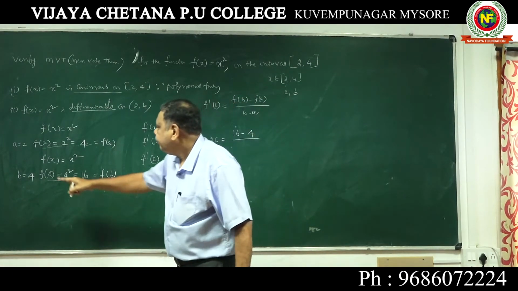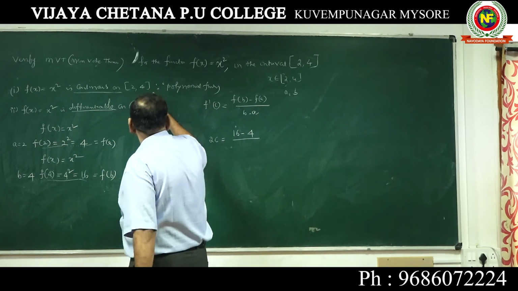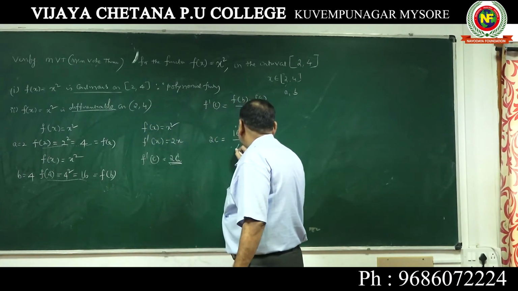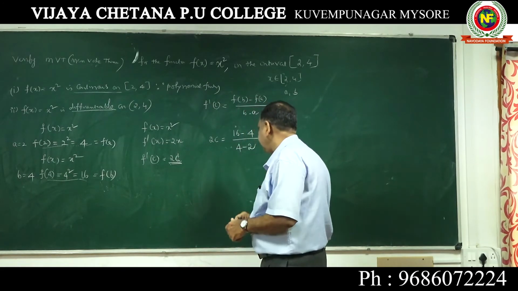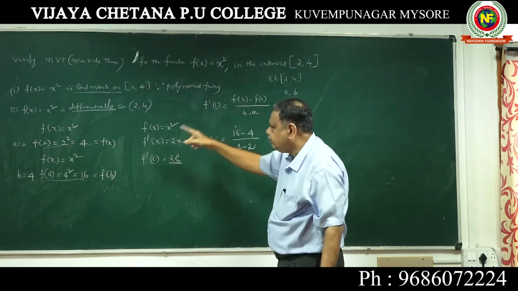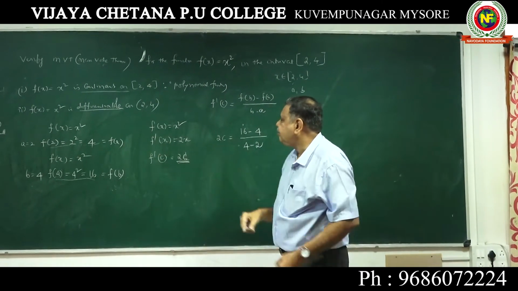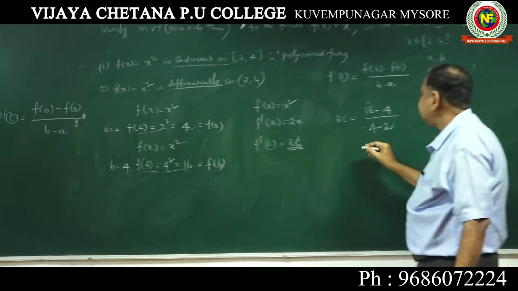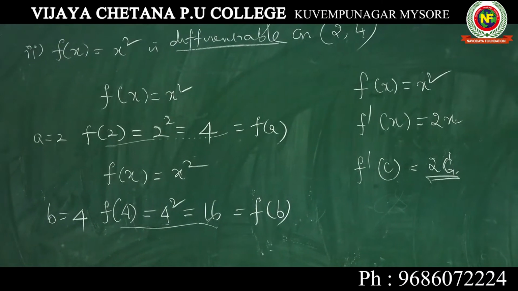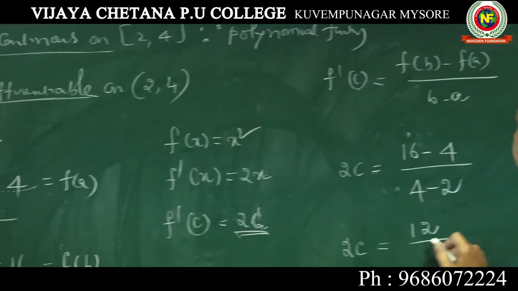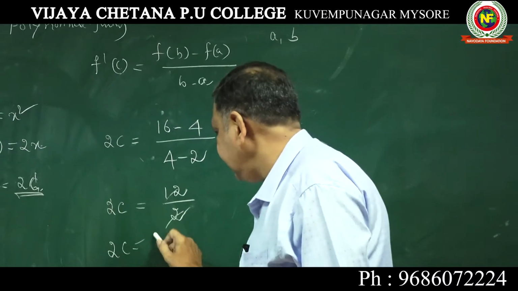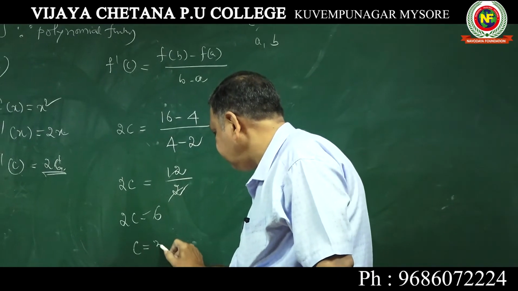What is b? b is 4 in the interval, this is the interval, b is 4, a is... again I will explain. f'(c) is 2c, f(b) is 16, f(a) is 4, b minus a. 2c is equal to 16 minus 4, 12, by 4 minus 2, 2, or 2c is equal to 6, or c is equal to 3.